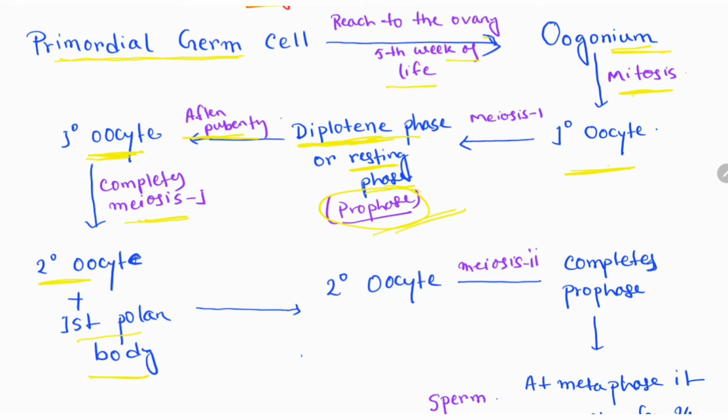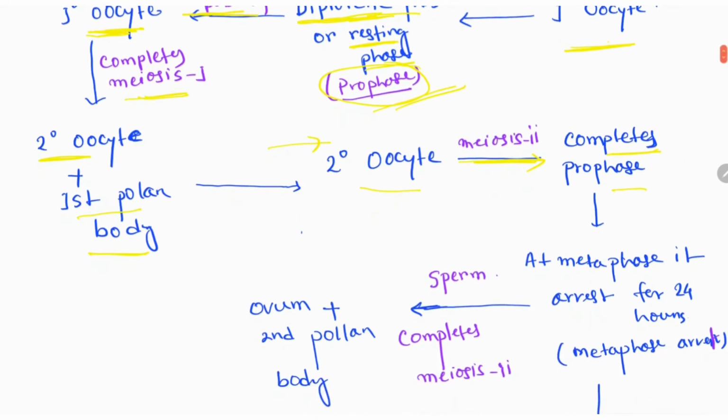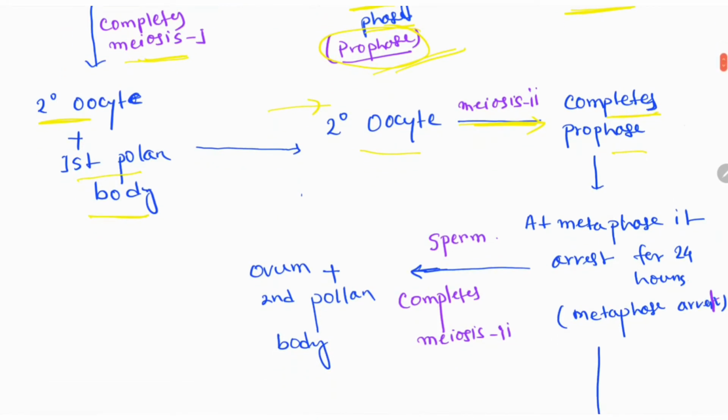Then this secondary oocyte goes into meiosis 2 and completes prophase, and at metaphase again an arrest happens for 24 hours, and this secondary oocyte goes to the fallopian tube.